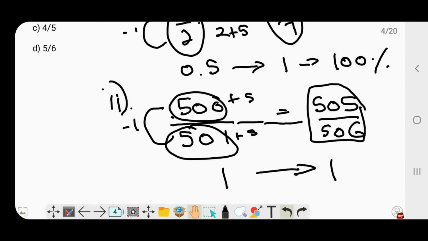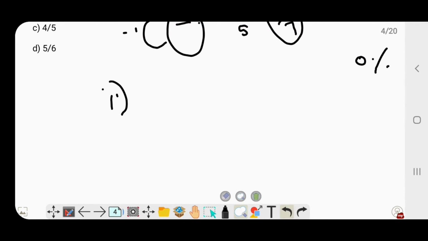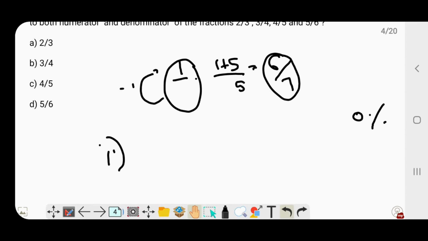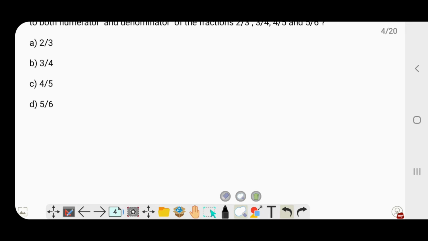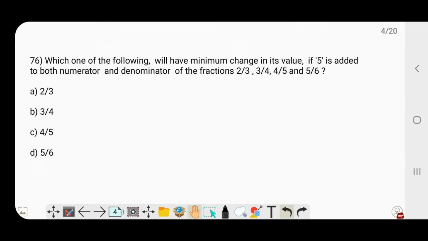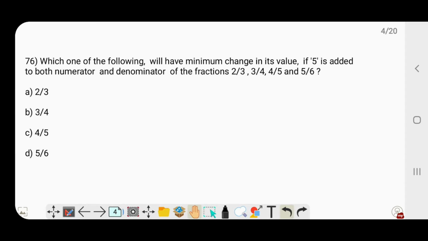So let me delete all that I have written over here. And so when we talk about causing an impact, the impact is most to the lower number. So which one of the following will have a minimum change in its value? That would be the largest number, that is 5 by 6 in this case. So option D is the right answer.